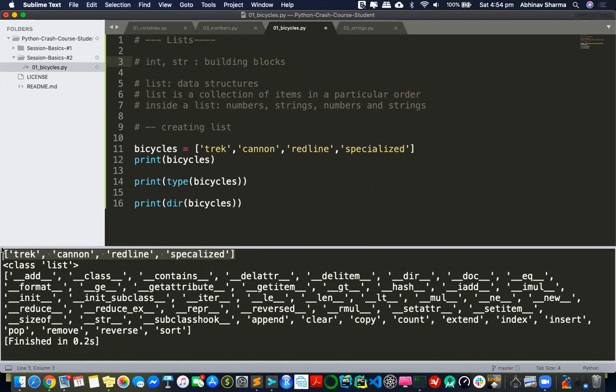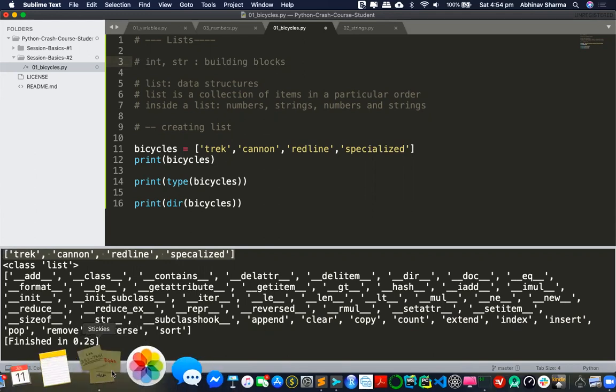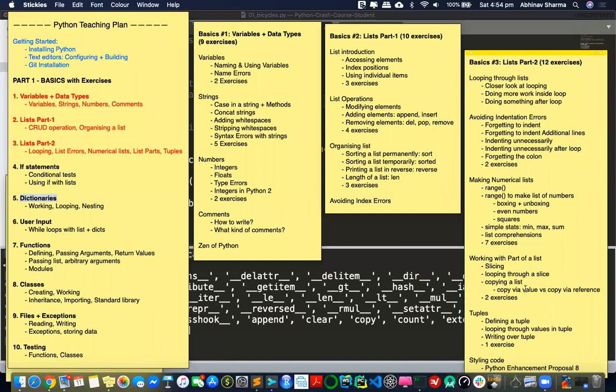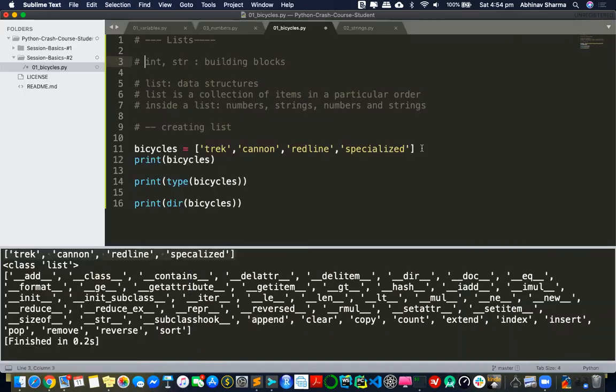When I explain the concept of copy by value and reference, that's where you'll start getting a hint of how RAM is storing the data. I'll show you a diagram of how RAM stores data, and that's where you'll start getting it more. But as of now, just understand that it's called a data structure because I'm storing data in a structured format, and I'm storing it at the programming language level. I'm not dealing with databases at all. So that's how you print a list.